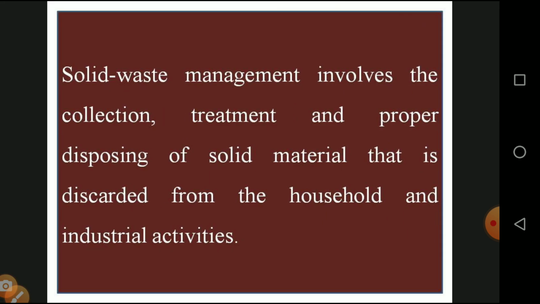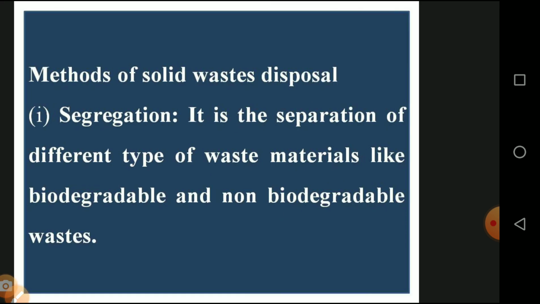Then solid waste management involves the collection, treatment and proper disposal of solid material discarded from household and industrial activities. Collection means we are collecting the waste material, degradable and non-degradable. Degradable means biodegradable and non-biodegradable. Treatment: if it is degradable, we will go for various kinds of treatment. Proper disposal: if the waste has any kind of radiation, depending upon the radiation we dispose of it, and so it is the best method for household and industrial activities.